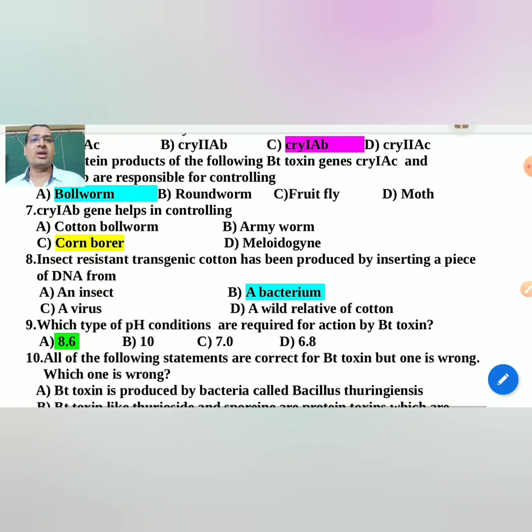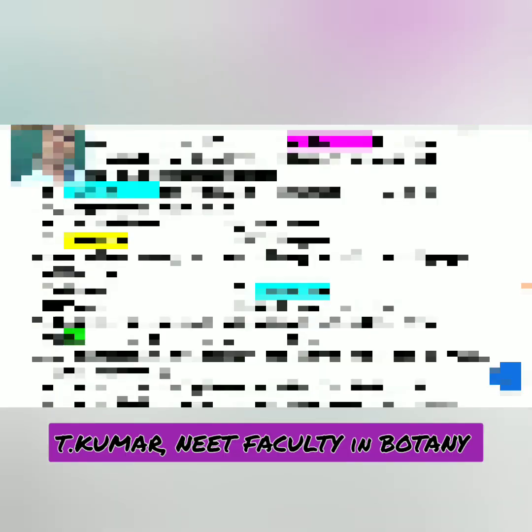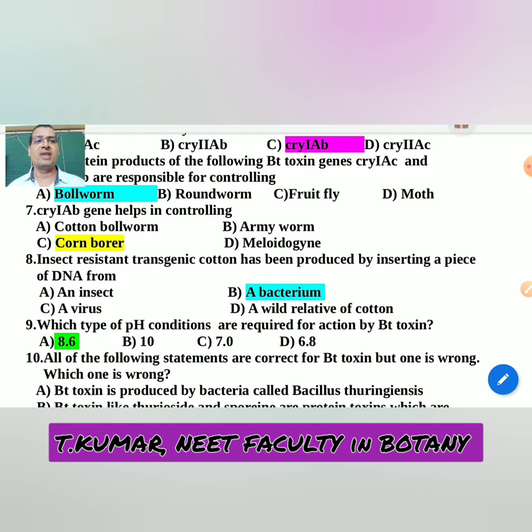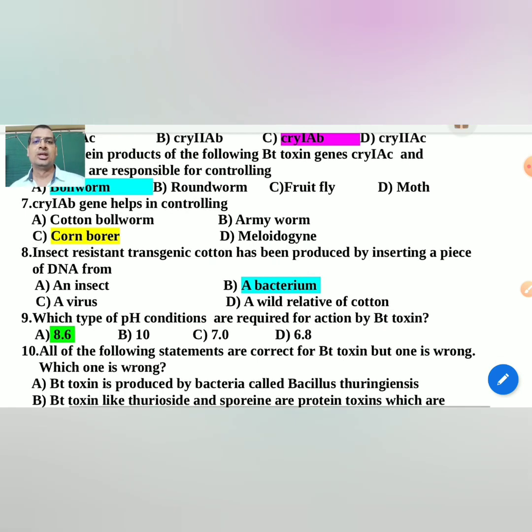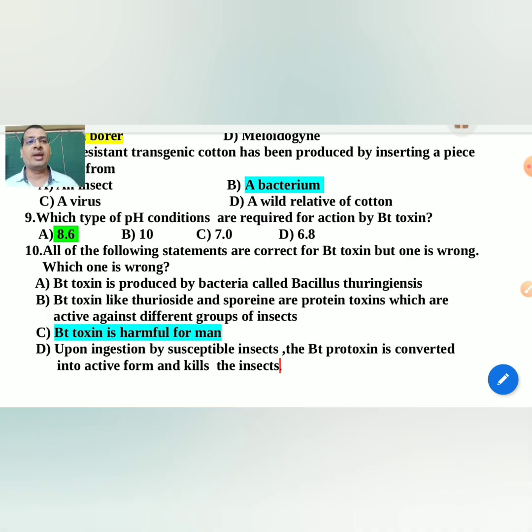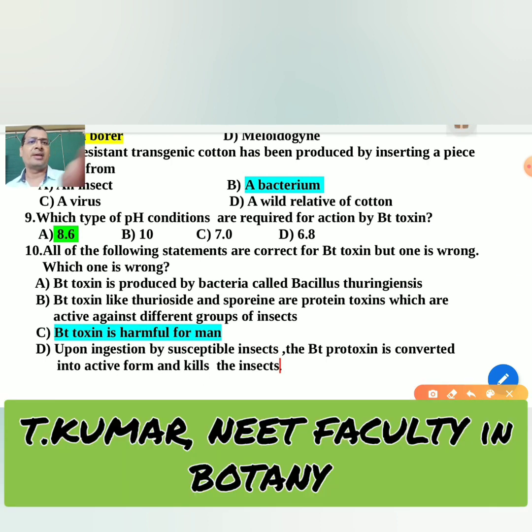The Cry1AB gene helps in controlling corn borer. Insect resistant transgenic cotton has been produced by inserting a piece of DNA from a bacterium, that is Bacillus thuringiensis. Next, which type of pH conditions are required for action of Bt toxin? Bt toxin acts at the alkaline pH, that is 8.6.